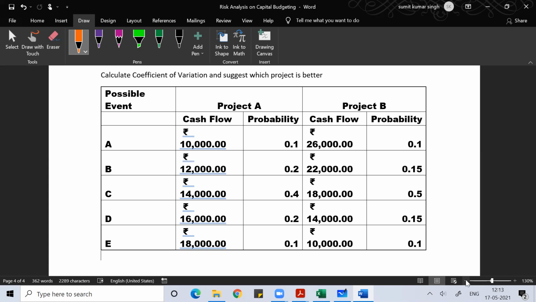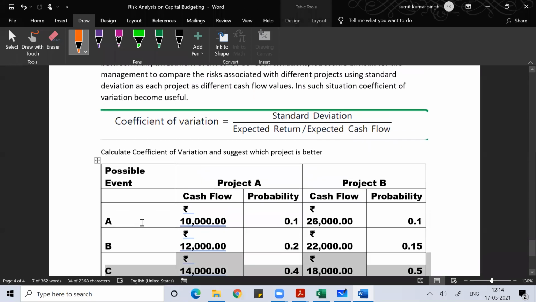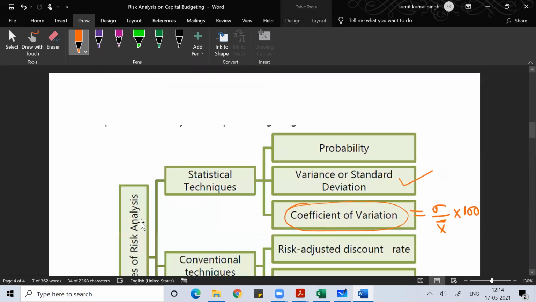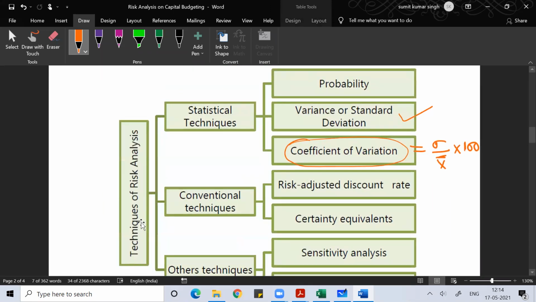Then you need to tell me which project you will consider, project A or project B. So you can consider this as a home assignment. You can do this problem. Now, so far, the concepts we have done are related to the coefficient of variation.